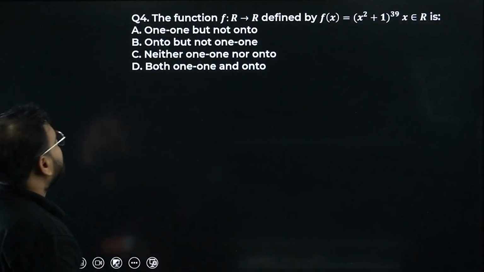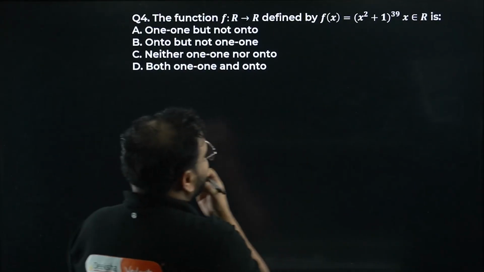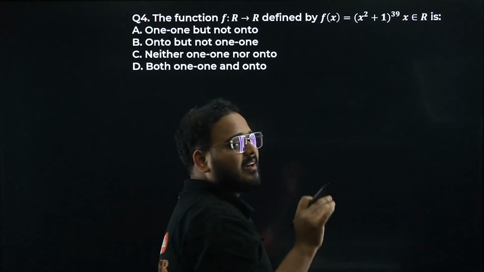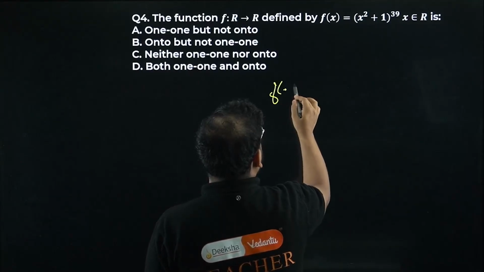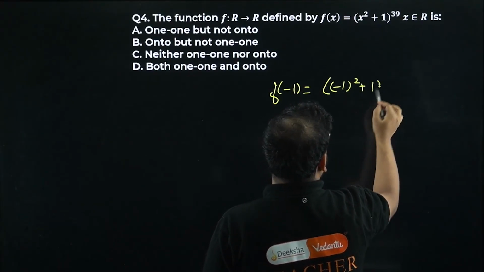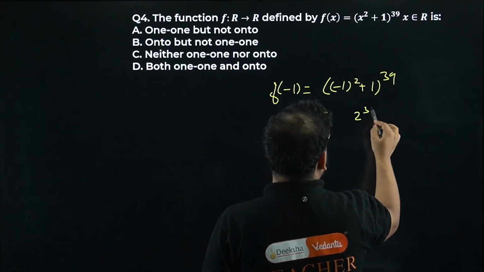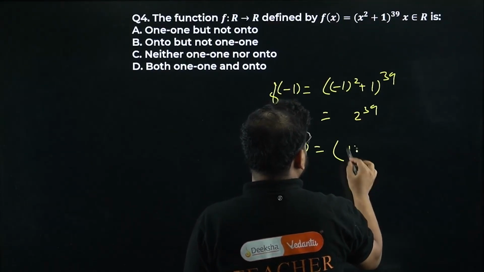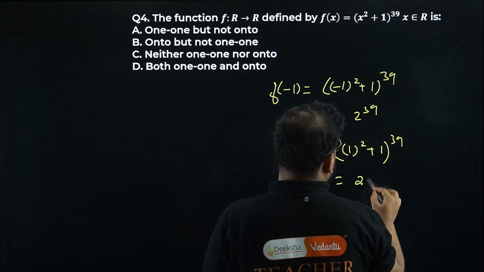Next is the function f from R to R. Again, the domain is all real, the codomain is all real, defined like this: (x square plus 1) power 39. Now you will use the definition approach here, the simplest one possible. Find the value of the function at minus 1. The answer will become (minus 1 square plus 1) power 39, which turns out to be 2 power 39. Take the function value at plus 1: (1 square plus 1) power 39. I again get 2 power 39.